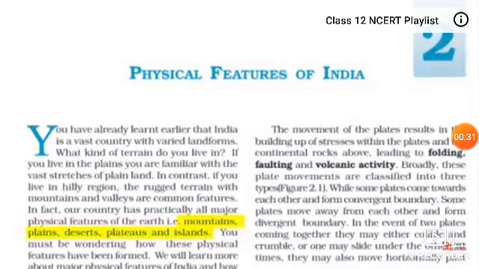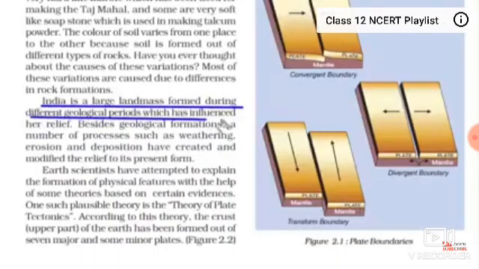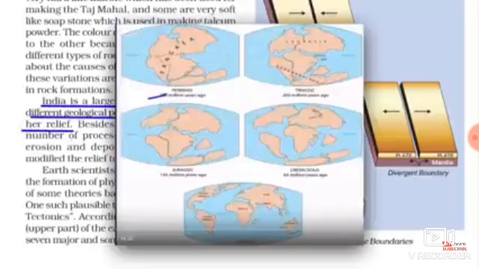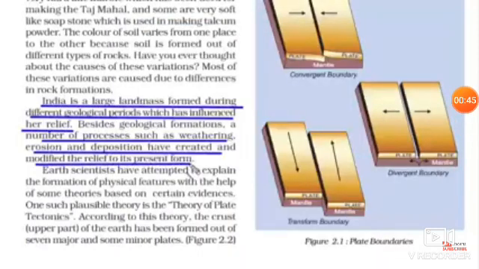Chapter 2 and Islands. While reading that, we will also know how they have been formed. So, with no further ado, let's begin. India is a large landmass formed during different geological periods. I'll just show you a small section of the previous chapter, wherein we can see how India broke apart from the Australian plate and moved towards the Eurasian plate. While doing so, it went through constant physical changes by the relief to its present form.